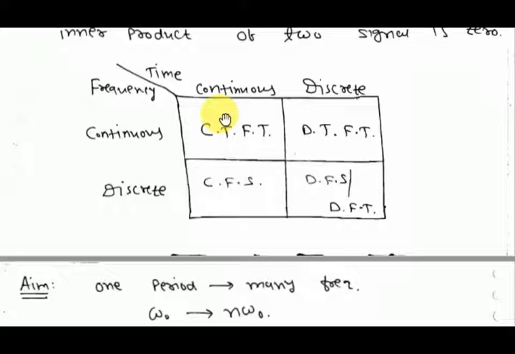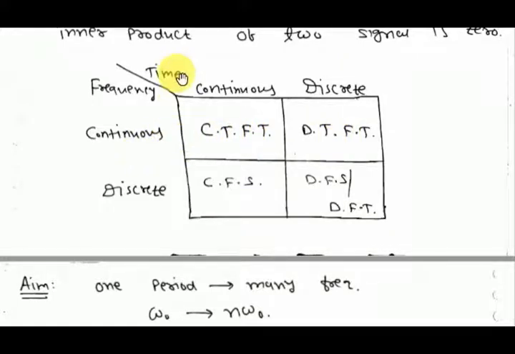I would say that discrete in one domain will correspond to periodic in another domain. If a signal is discrete in frequency domain, then automatically it will be periodic in time domain. Like in Fourier series, the signal is periodic in time domain, that's why in frequency domain it is discrete. But for Fourier transform both are continuous.